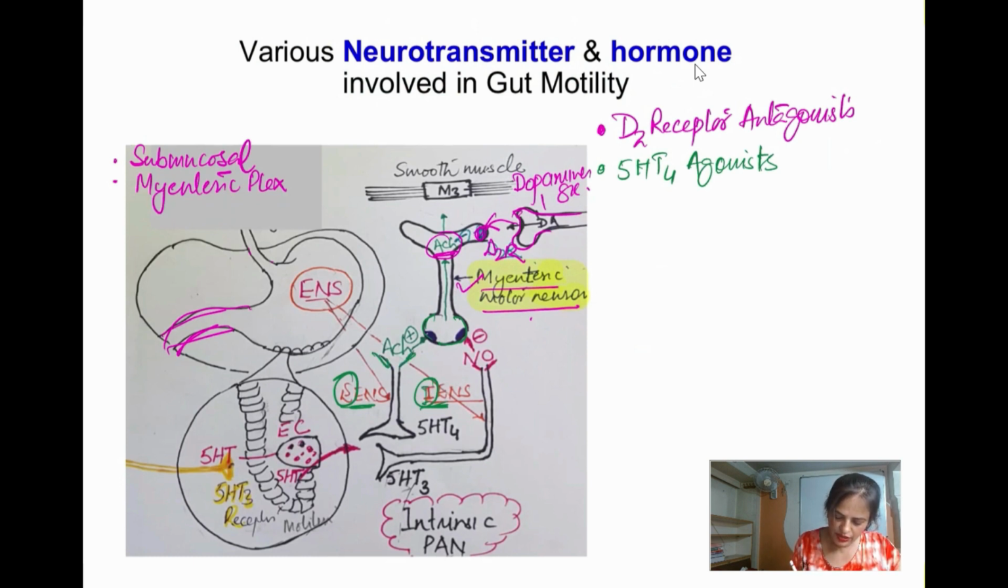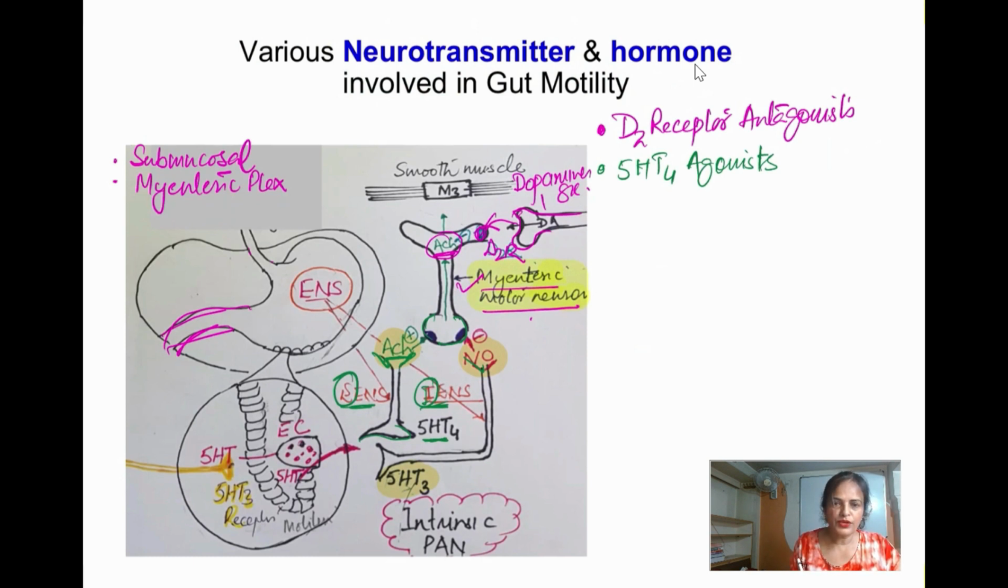So this is an interneuron, two interneurons. One, through the 5-HT4 receptor, is going to cause the release of acetylcholine, and through the 5-HT3 receptor, it is going to cause the release of NO, nitric oxide.